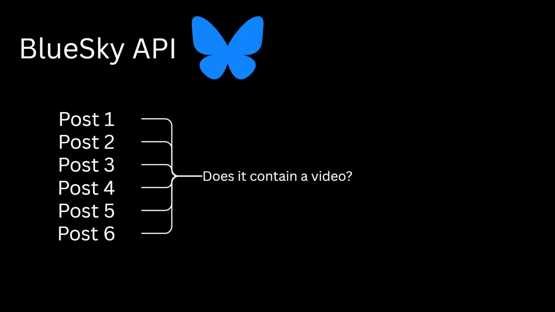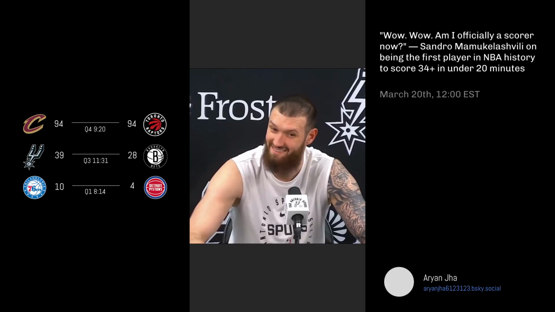This is why I created a short video platform that feeds you nothing but NBA news. It uses Bluesky, which is Twitter with a free API, among other things, and searches for the top videos that were posted recently with hashtag NBA. Then it creates a list of these and shows them in a vertical format. The right side has a caption as well as a link to the author, and the left side is a live scoreboard because I didn't want all the work I did before with the NBA API to go to waste.